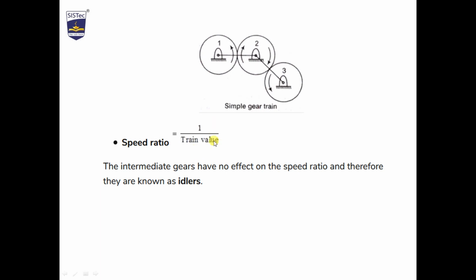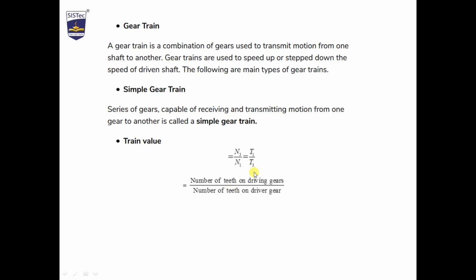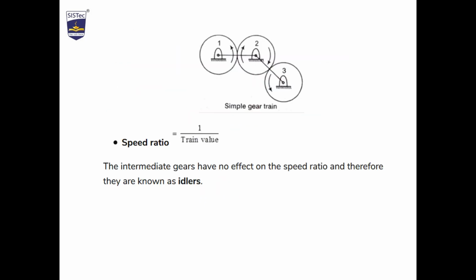Speed ratio will be 1 upon the train value. If we talk about speed ratio, it is driver upon driven, and train value is driven upon driver. So the train value and speed ratio are opposite. The intermediate gears have no effect on the speed ratio and therefore they are known as idlers.